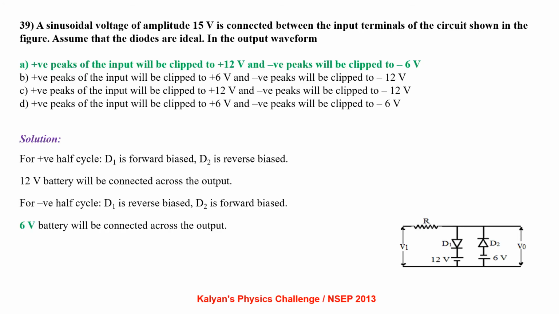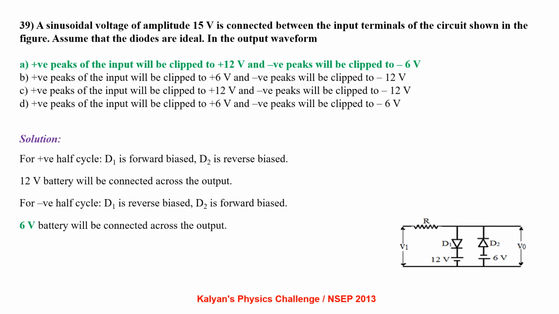A sinusoidal voltage of amplitude 15 volt is connected between the input terminals of a circuit as shown in the figure. Assume that the diodes are ideal. In the output waveform: A, positive peaks of the input will be clipped to plus 12 volts and negative peaks will be clipped to minus 6 volts. B, positive peaks will be clipped to plus 6 volts and negative peaks to minus 12 volts. C, positive peaks will be clipped to plus 12 volts and negative peaks to minus 12 volts. D, positive peaks will be clipped to plus 6 volts and negative peaks to minus 6 volts.